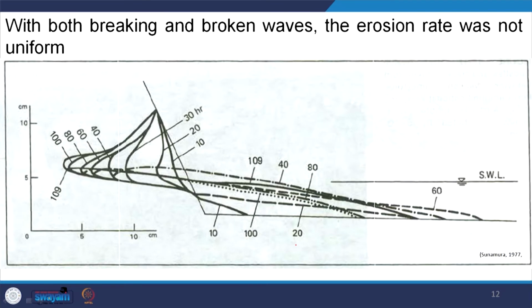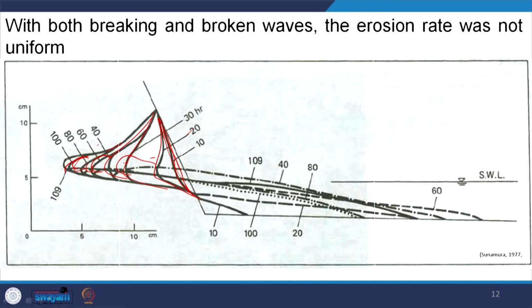Again, though the breaking wave is there, the broken wave is there, the rate of erosion was not uniform. For example, if you see this figure here, within 10 hours we are getting this much erosion, within 20 hours this much, within 30 hours this, similarly 40 hours, 50 hours, 60 hours and 1800. That means at first the erosion is along this face, and as time increases, progressively, we are creating a notch.